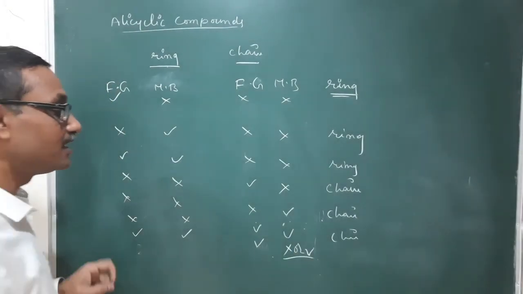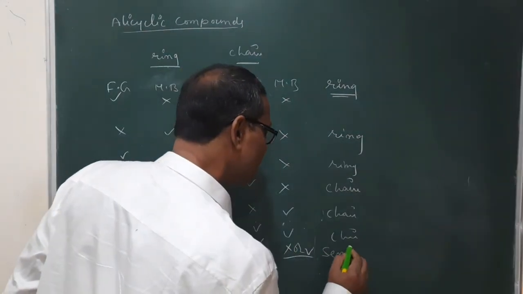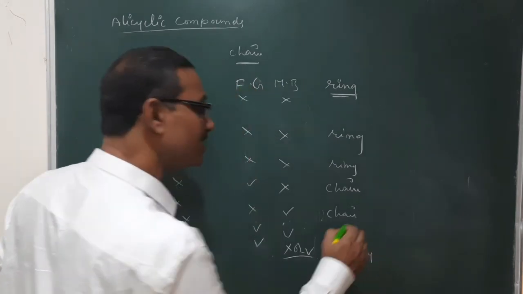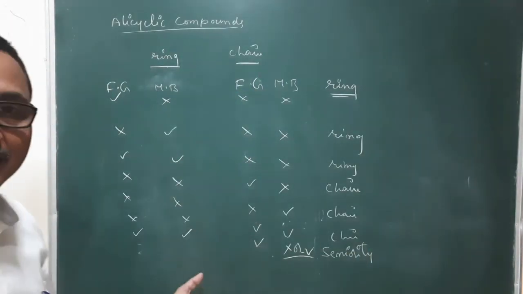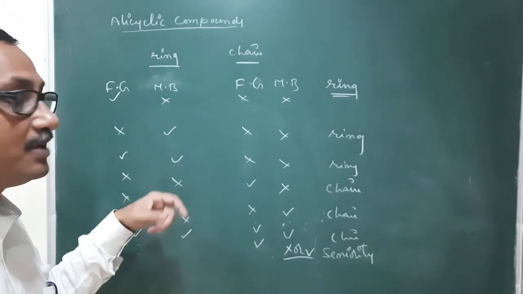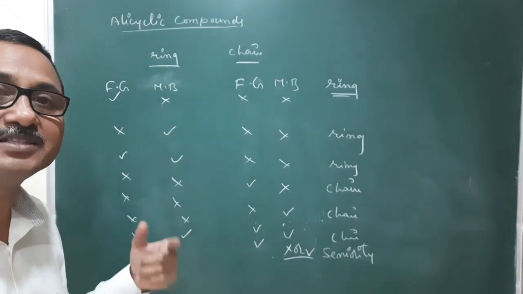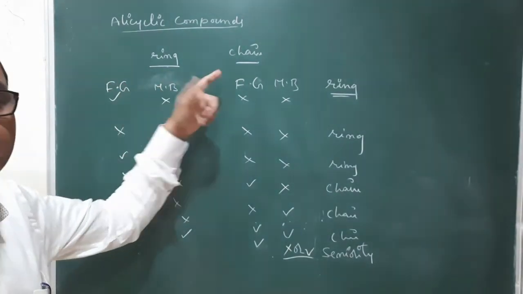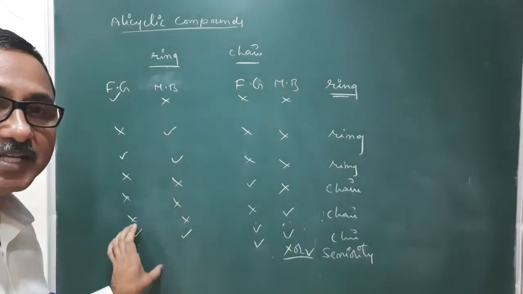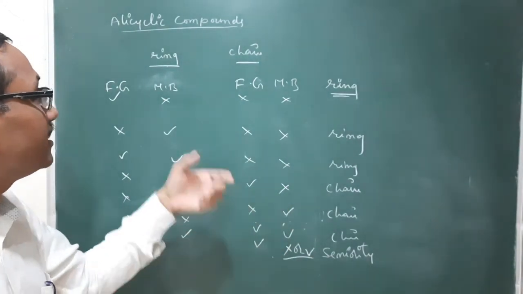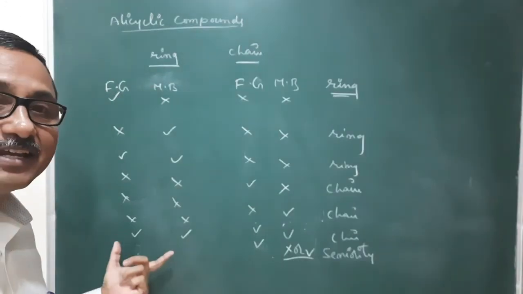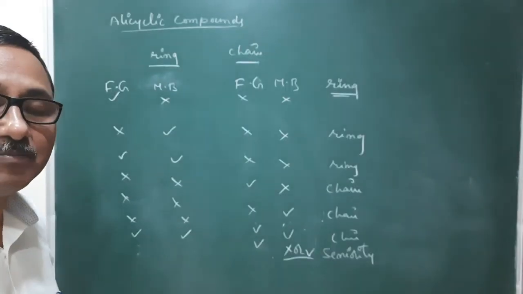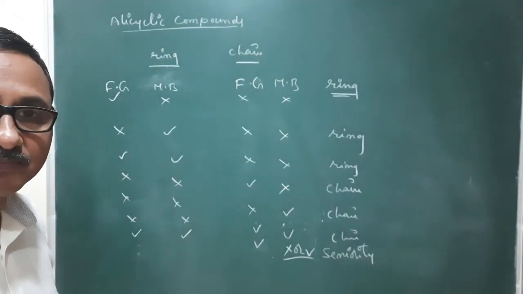Now in this case, based on the seniority of the functional groups, the priority order I gave, based on the priority order, we will write the name of the compound as the derivative of either this or that. Suppose here COOH group is there, here ketonic group is there, then the name is a derivative of alicyclic ring.